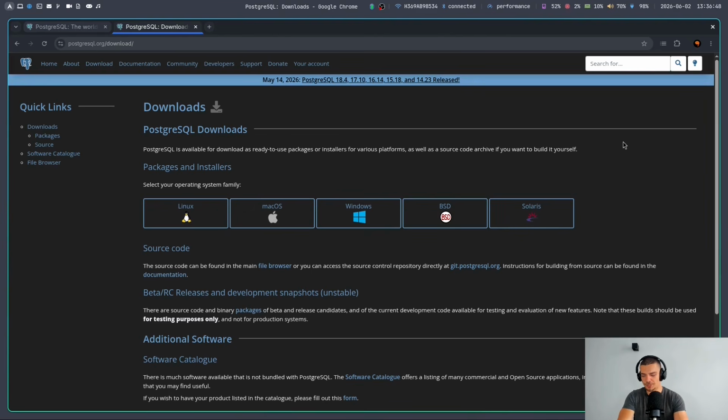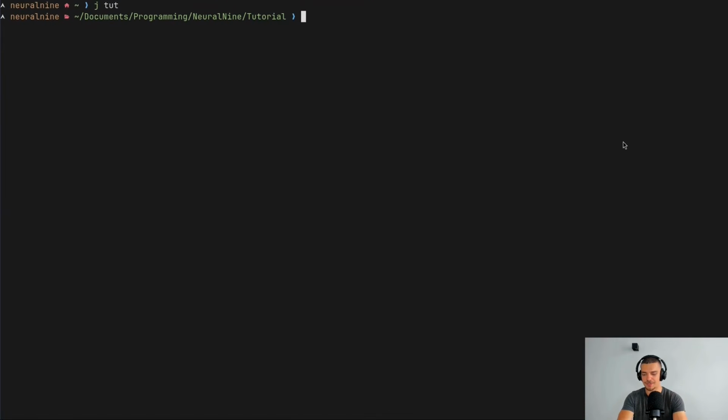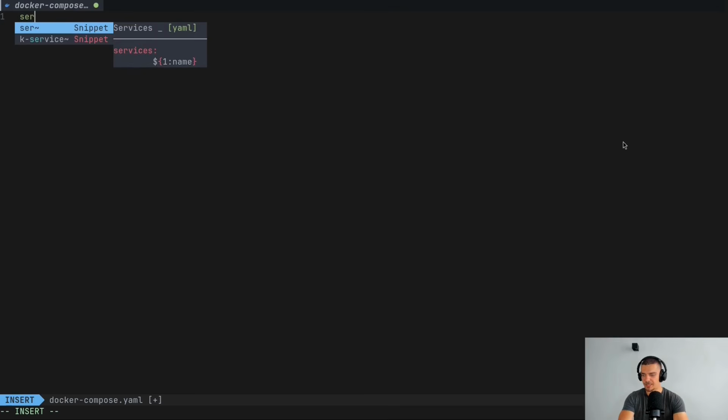So if you want to go the Docker route, pick a directory on your system. In my case, I'm going to go with the tutorial directory and create a new file called docker-compose.yaml. Of course, this assumes you have Docker set up on your system. Again, you don't have to do it. I'm not going to cover it here. I do have a Docker crash course if you want to take a look at it, but no necessity to use Docker here.